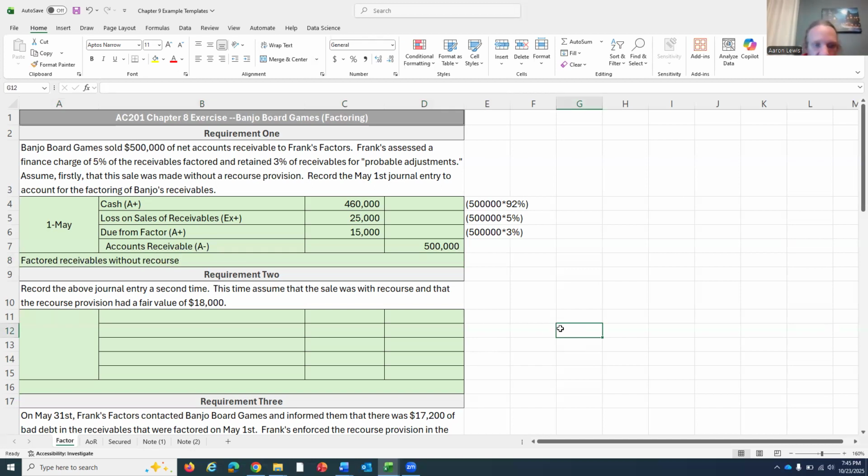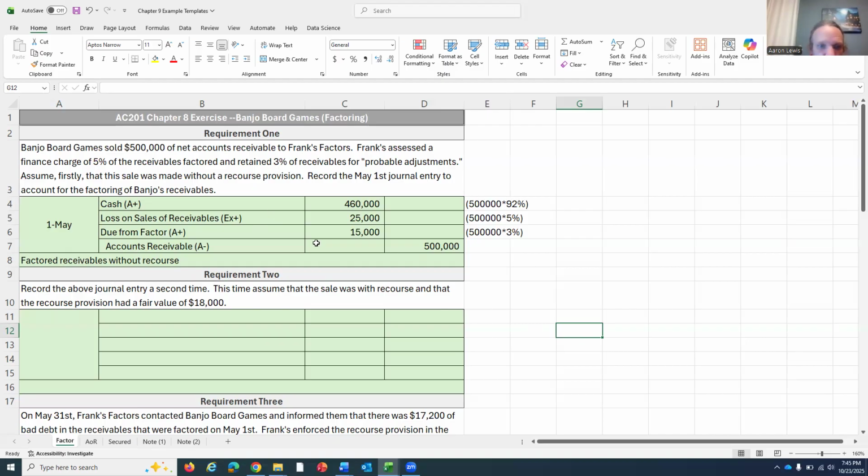So in our second entry here, we're going to do a what if, if you will. In this case, it's what if instead there was a recourse provision in here. Well, if that's the case, then if there's a recourse provision in there, it has a fair value. And that's basically the expectation of what amount of bad debt is in there.